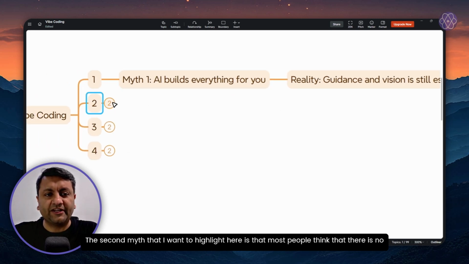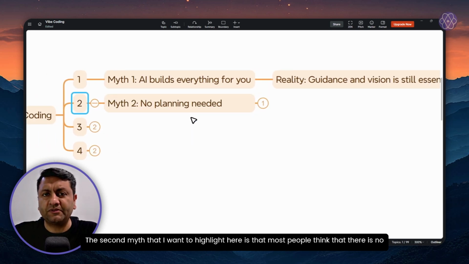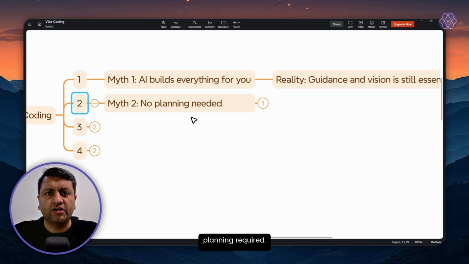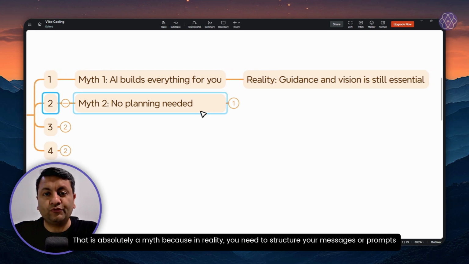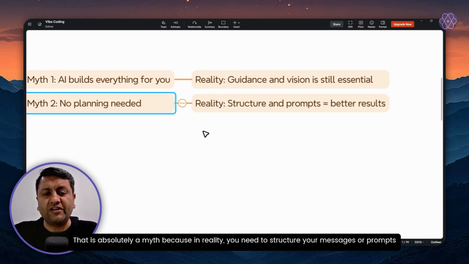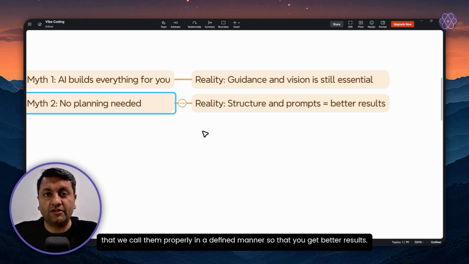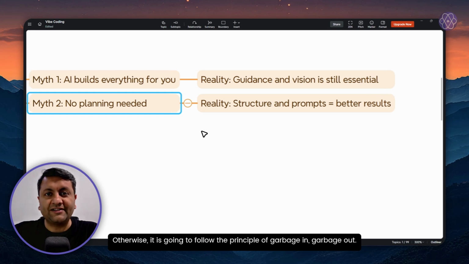The second myth that I want to highlight here is that most people think that there is no planning required. You can just start prompting on the AI platform and it will start building. That is absolutely a myth because in reality, you need to structure your messages or prompts, as we call them, properly in a defined manner so that you get better results. Otherwise, it's going to follow the principle of garbage in, garbage out.